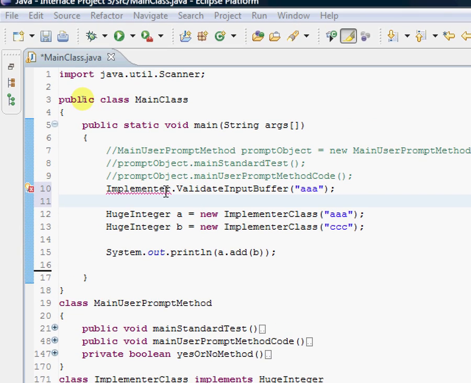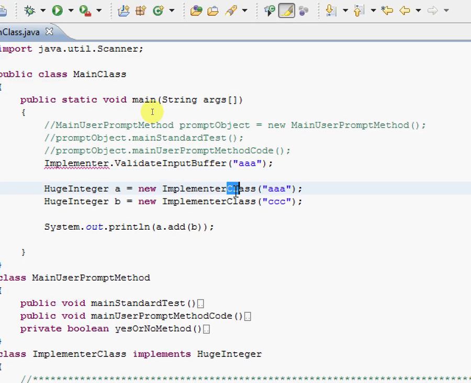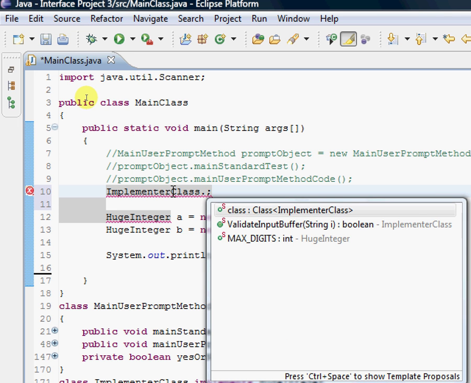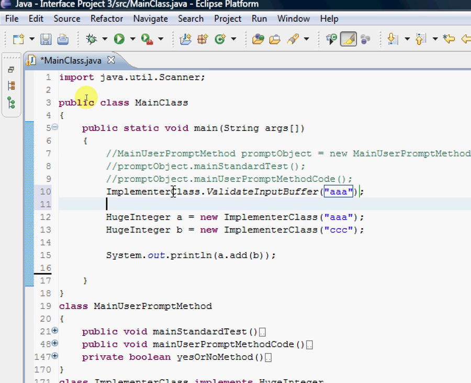You'll notice that my class is not Implementer, it's ImplementerClass. That was my downfall. So if I put in the class dot, I can put validate input buffer. There we go. And I'll have this be AAA, whatever.